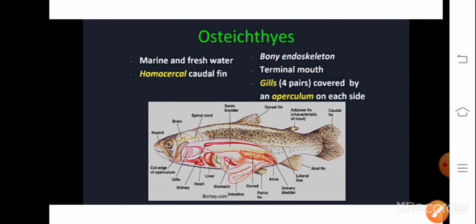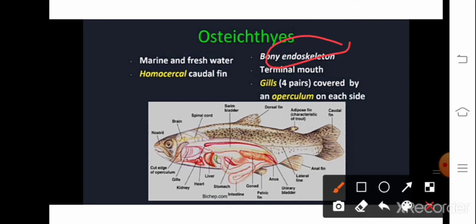So next let's discuss osteichthyes. Osteichthyes are found in both marine and fresh water, and this group includes all the bony fishes. They will have a bony endoskeleton. And here the caudal fin, as I mentioned, is homocercal, means both upper and lower fins are equal in size.